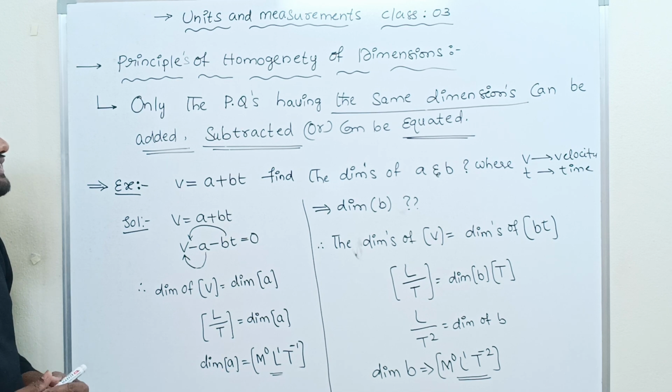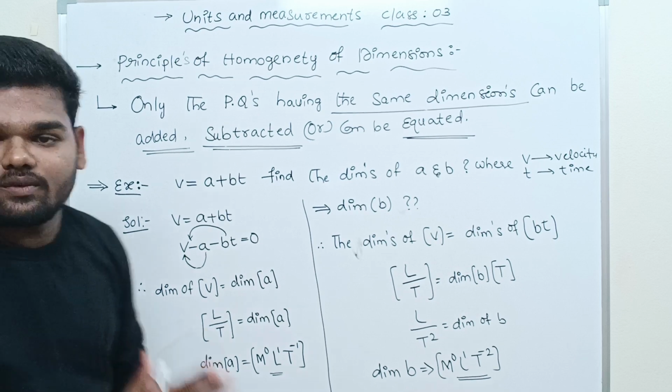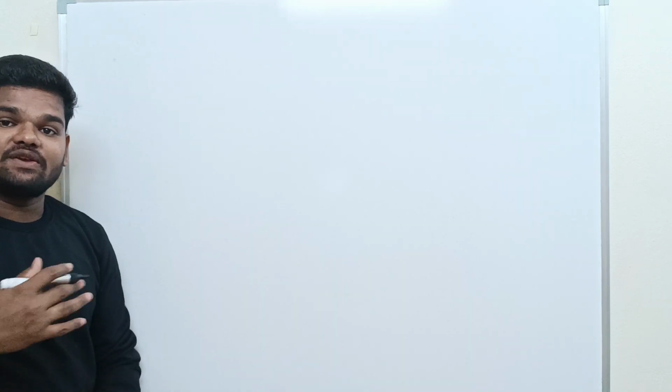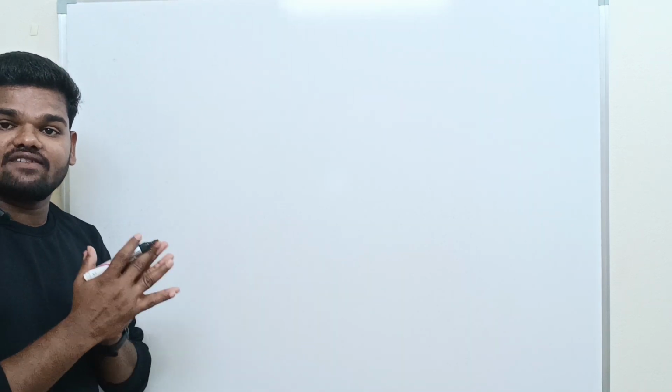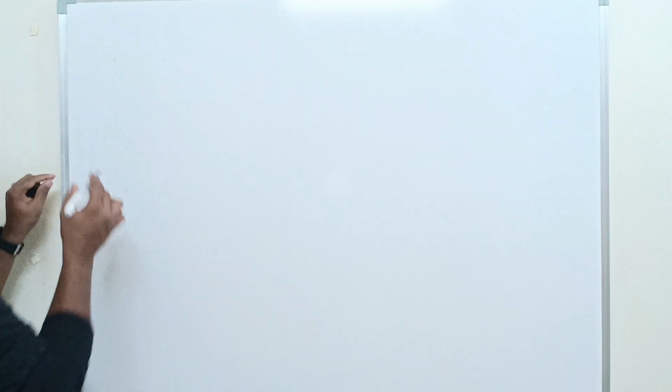Pause the video and write the notes or take a screenshot, at your convenience. 3, 2, 1, go. I hope you understand how to write the dimensions of a constant. Let us see one more example.